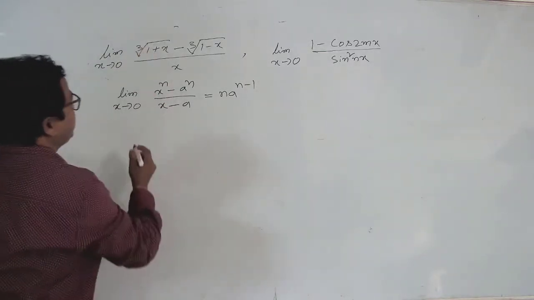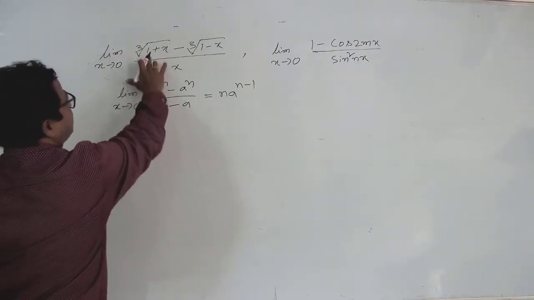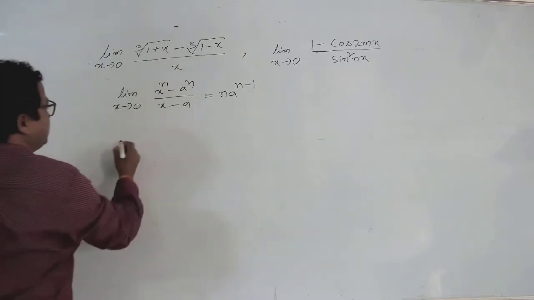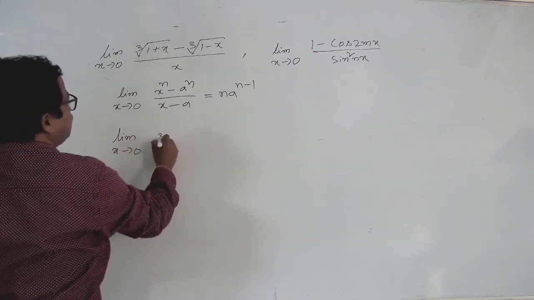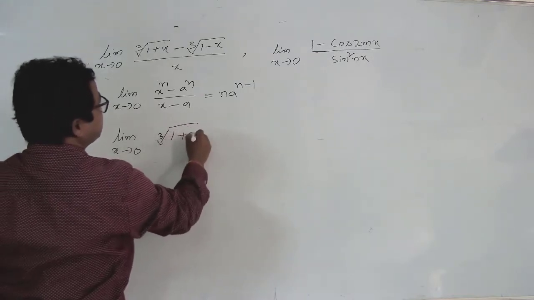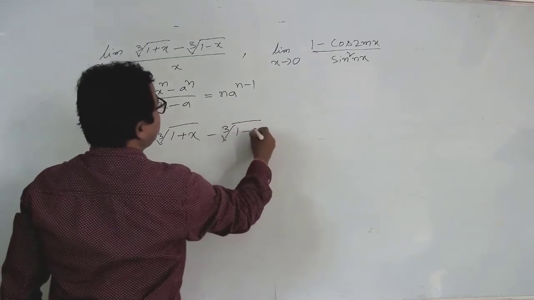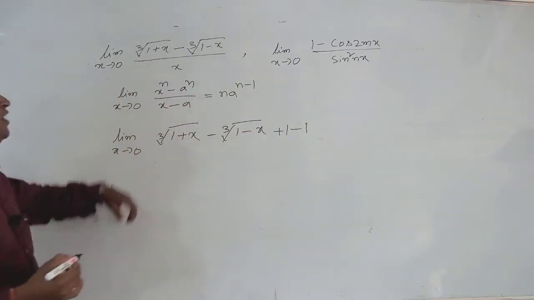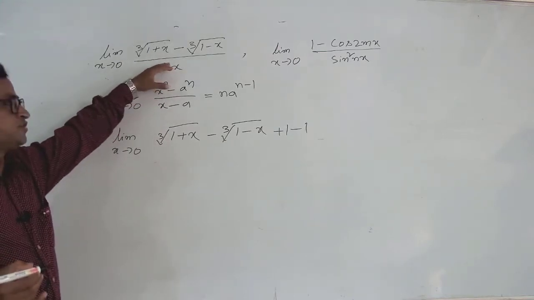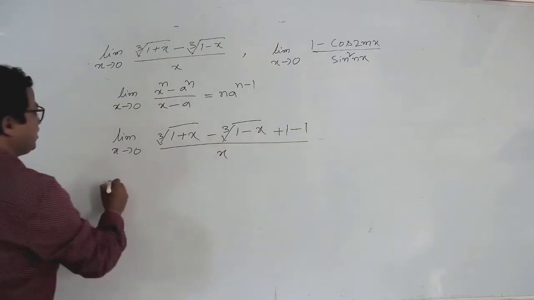So then what we get? Just assume that first of all you write the limit x tends to 0, cube root of (1 + x) minus cube root of (1 − x). I am adding 1 and subtracting 1 for numerator only. Okay, so then what we get? Whole divided by x.